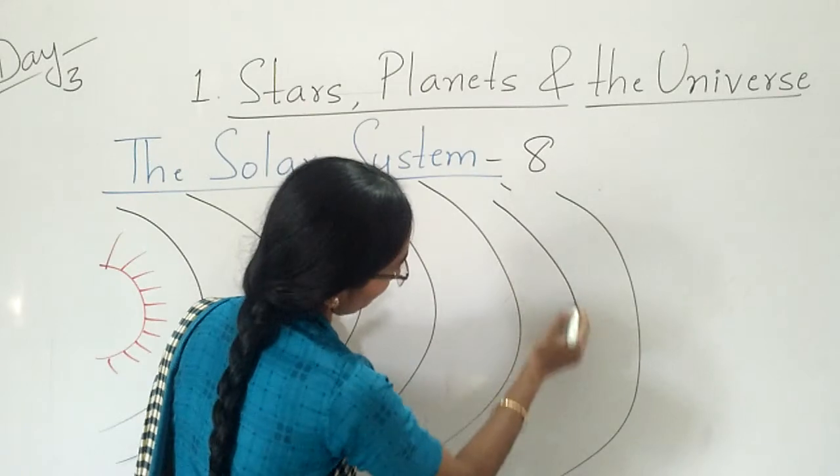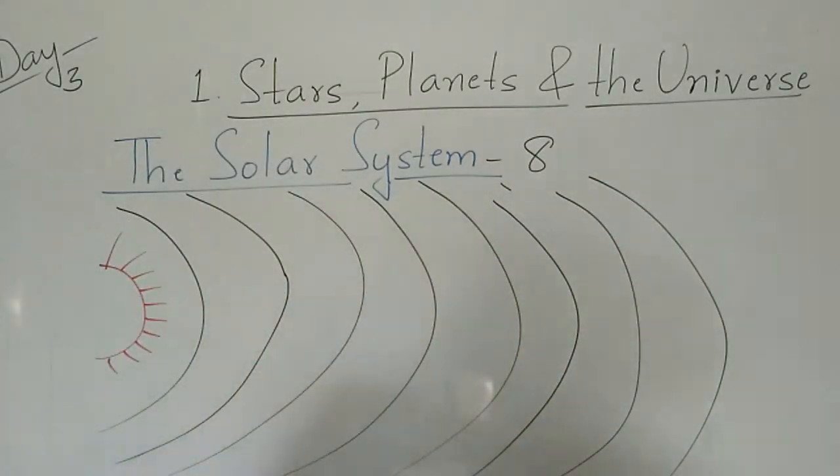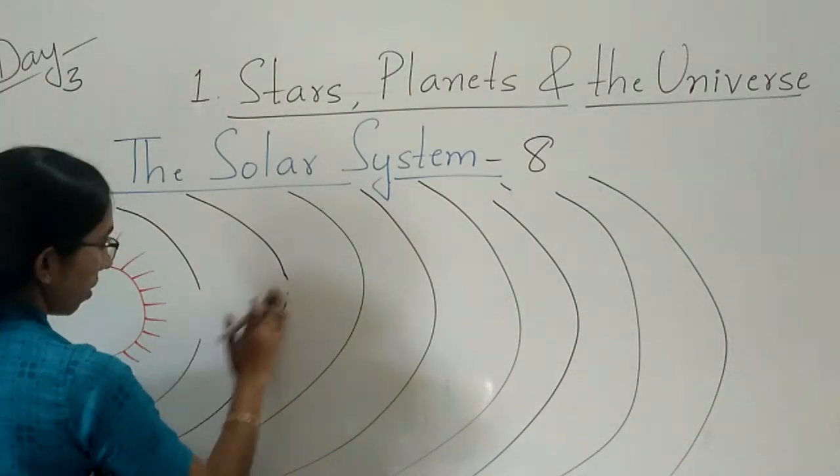And then the last one is A. So we have 8 planets in our solar system, children.